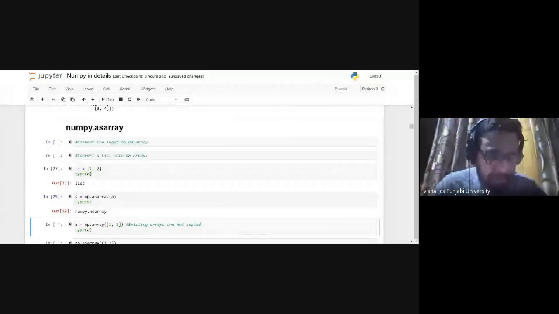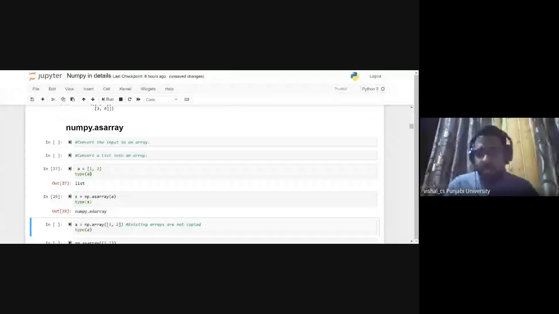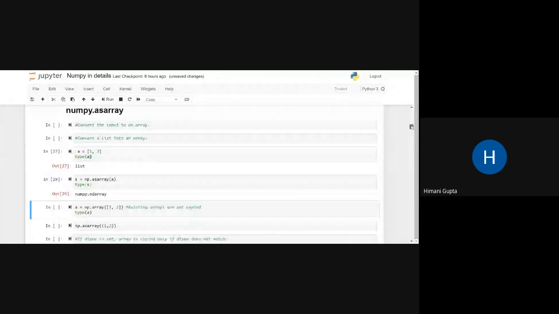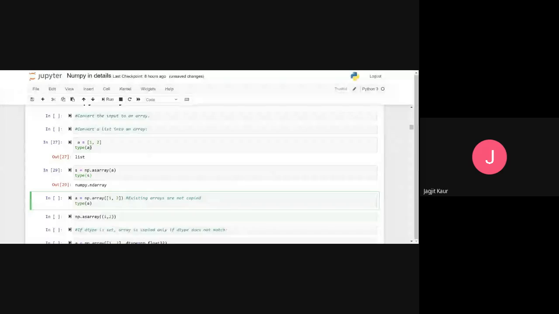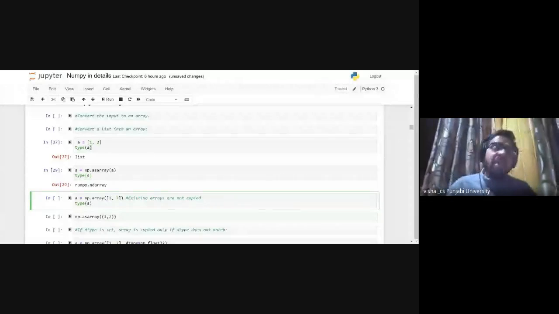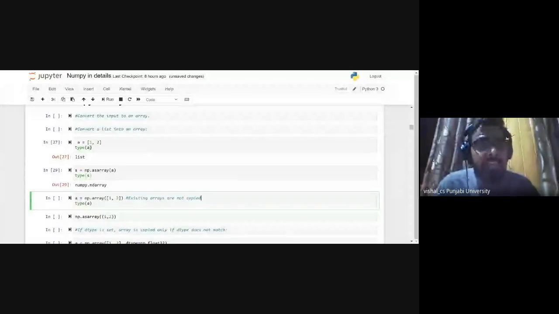Is it like so? Yes, sir. Okay, good. So the first function we read is the array function, the second is the mat function, and the third is asarray. These are three different functions. The functionality is the same; the difference is only the way we pass the arguments. Is it okay?